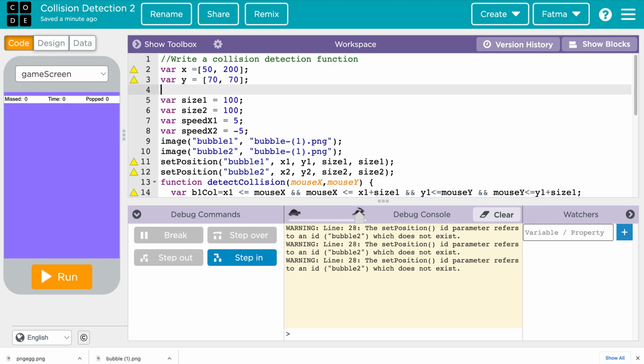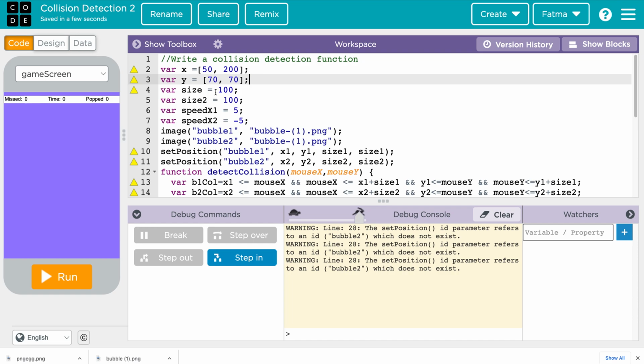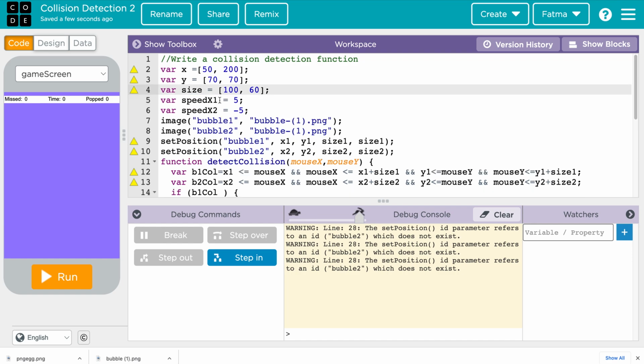And you can delete this one, size, as a list, and you can use the same size for both of them, or you can change it for this one. And then size 2 you erase, and speed x, you can put 5 and -5 at the beginning, and you can use speed y to also move them according to y coordinate.